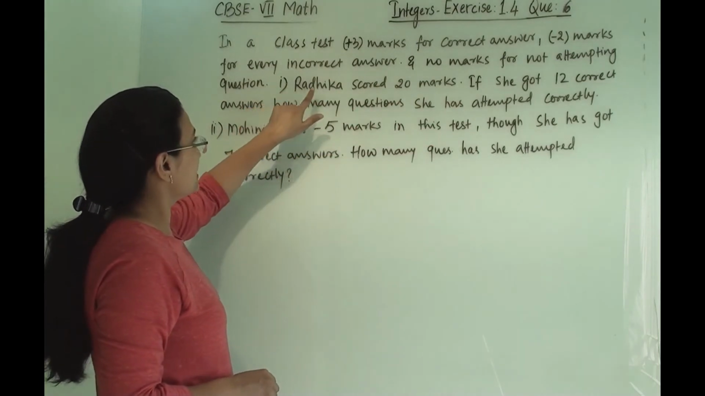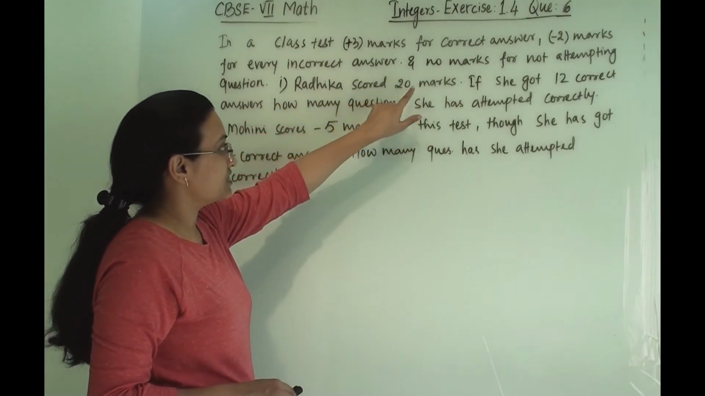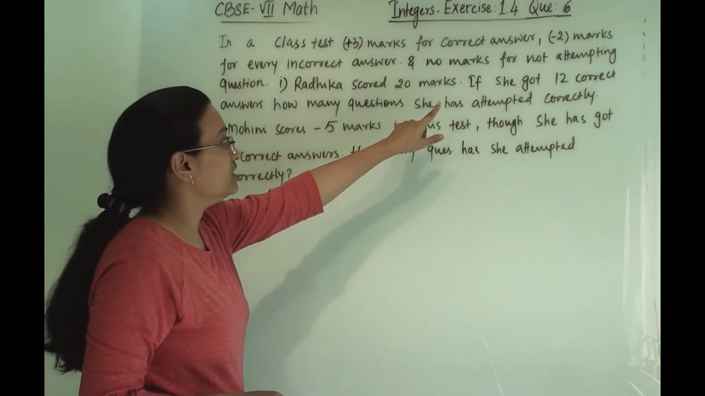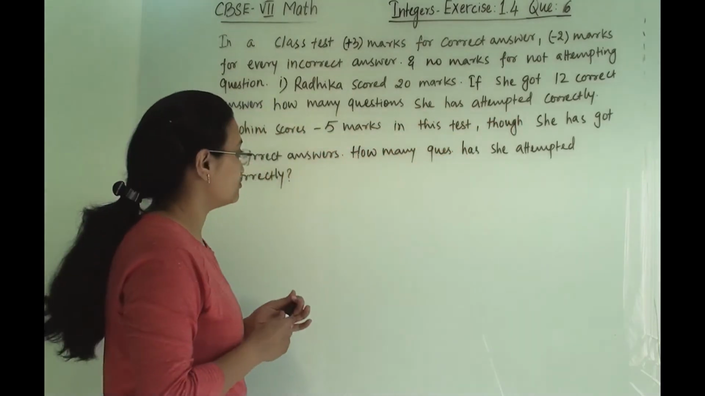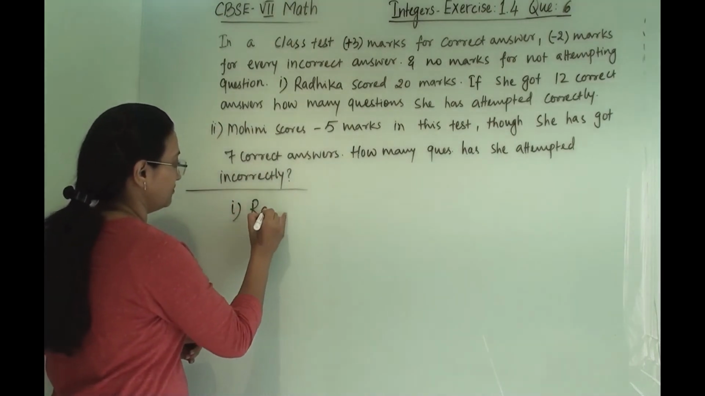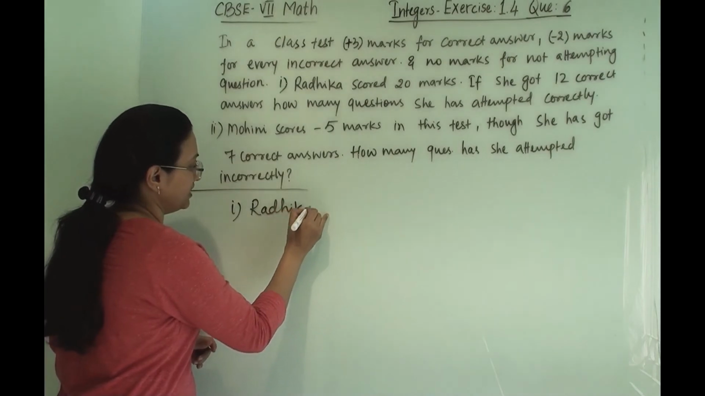Now first is, Radhika scored 20 marks. If she got 12 correct answers, how many questions has she attempted incorrectly? So let us first solve this. First, we are solving for Radhika.